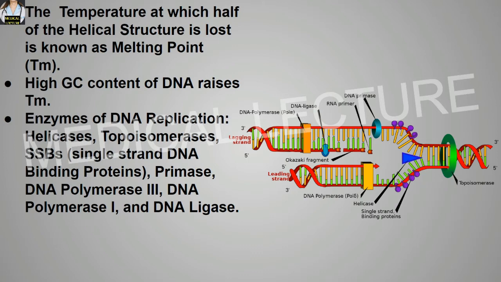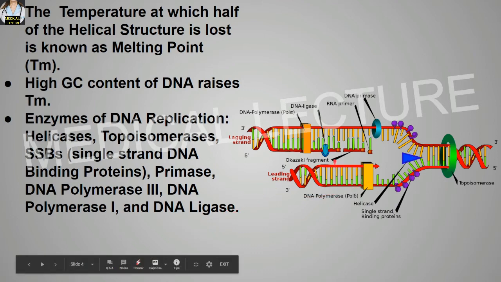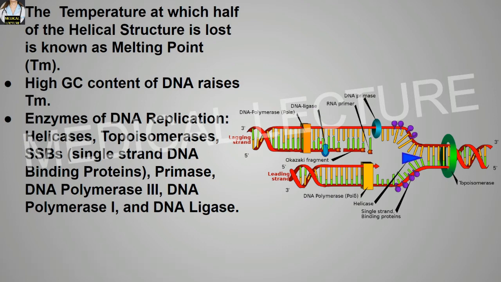Next are DNA polymerase 3 and DNA polymerase 1. The main function is to build a new duplex DNA strand by adding nucleotides in the 5' to 3' direction. They also perform proofreading and error correction. And finally the DNA ligase. DNA ligase re-anneals the semi-conservative strand and joins the Okazaki fragments of the lagging strand. So this was the overall view of all the enzymes of DNA replication.